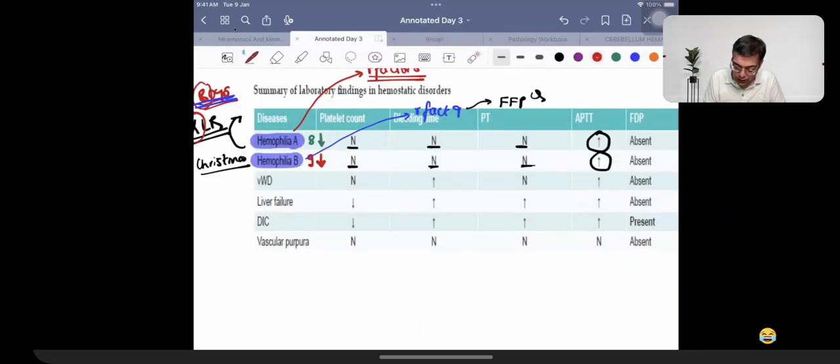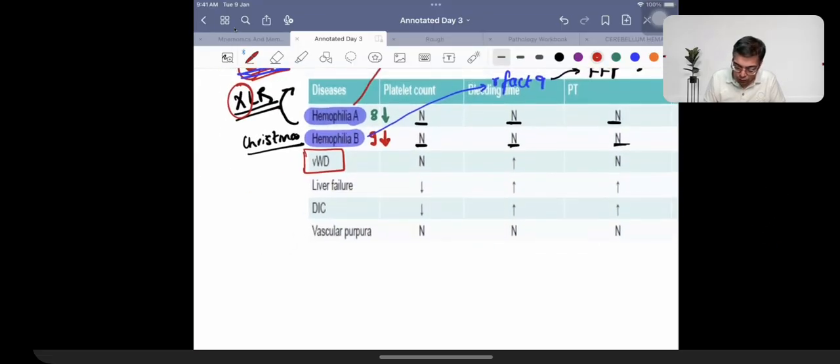Then talking about this condition which was asked in the exam, von Willebrand disease. Von Willebrand disease is going to be having an important property. It is the most common inheritable cause of bleeding. First line is itself a question. Robbins की line उठा के. Most common inheritable cause of bleeding is von Willebrand disease. It is an example of a condition in which the gene is going to be present on which chromosome? Chromosome number 12. ये अभी याद रह रहा है, एग्जाम में भी याद रहना चाहिए.